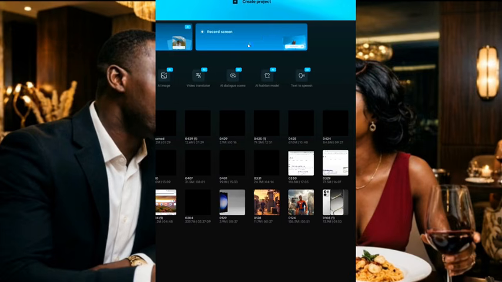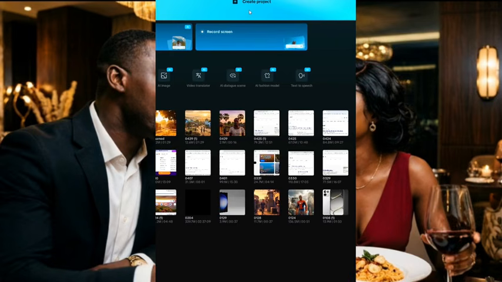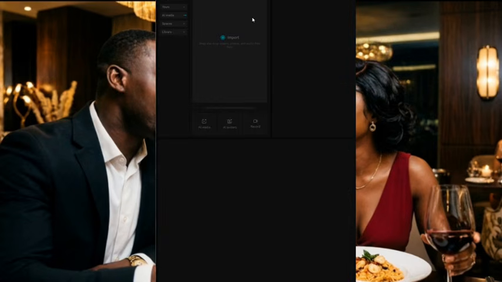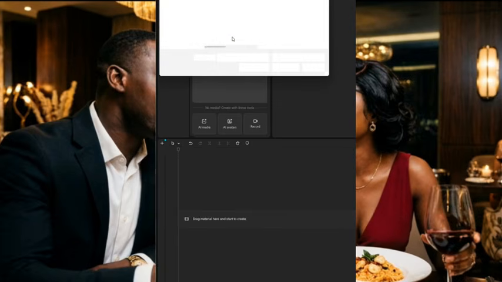Now just go to your CapCut app on your phone. CapCut is going to open like this. So these are some of my projects I've done so far with my CapCut. I'm using my laptop. That is why you guys have seen it like this. And you click on import. So let me take it back.